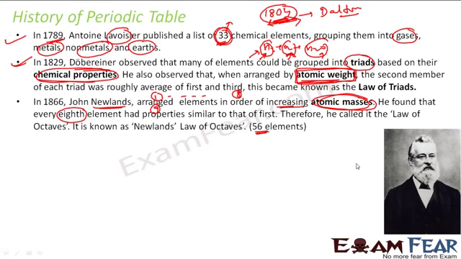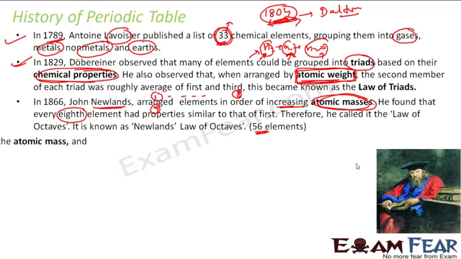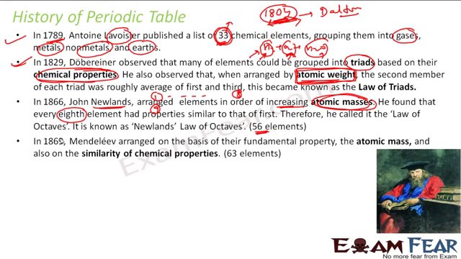But it had a lot of loopholes, and it could not accommodate new elements that were found. So this guy, Mendeleev, did a great job. Actually, I believe that this periodic table is mainly by Mendeleev. I feel that 90% of the contribution for the periodic table is by Mendeleev only. What he did was, he arranged based on their fundamental property. There is atomic mass and chemical property.